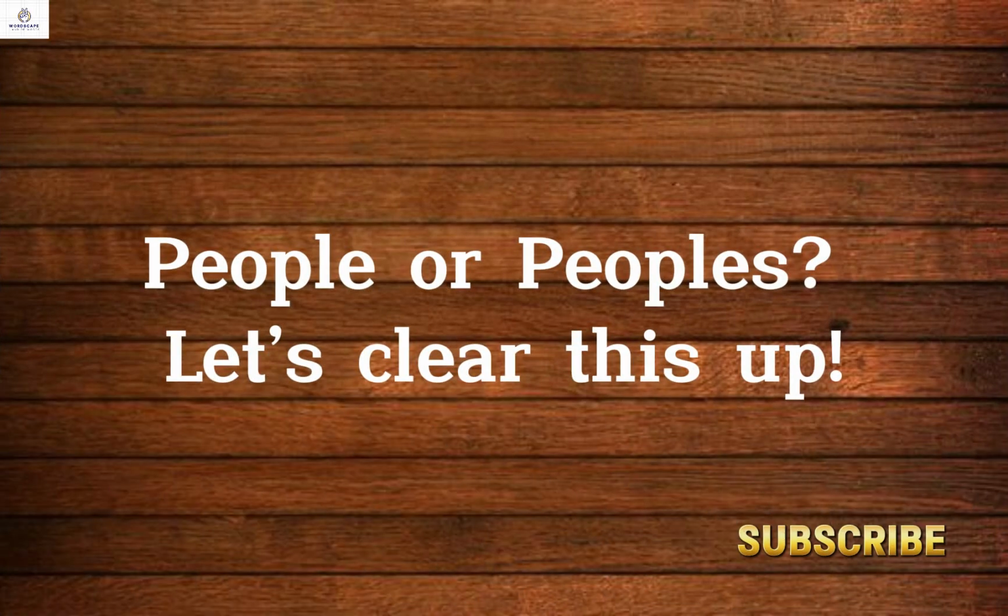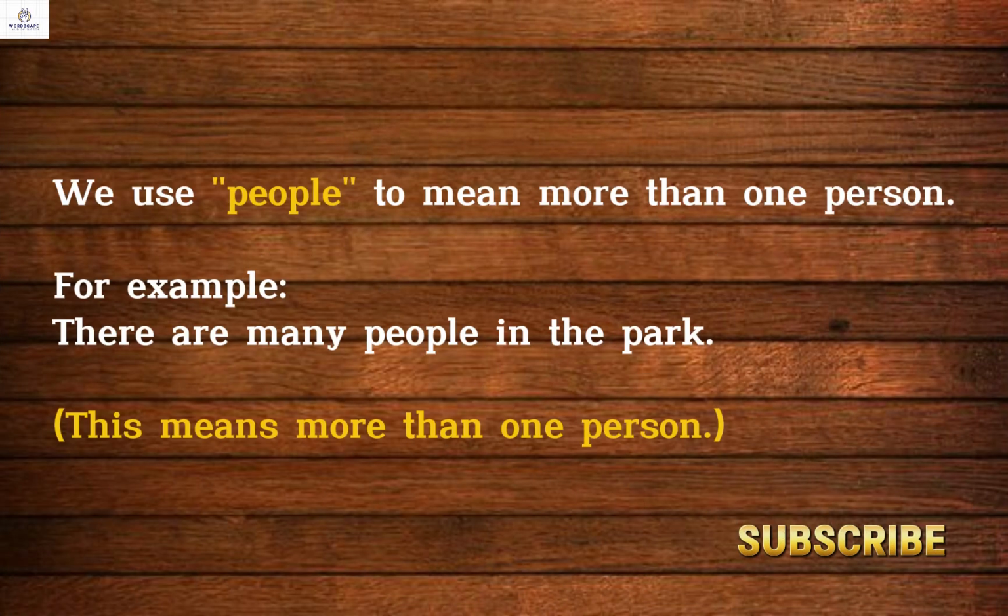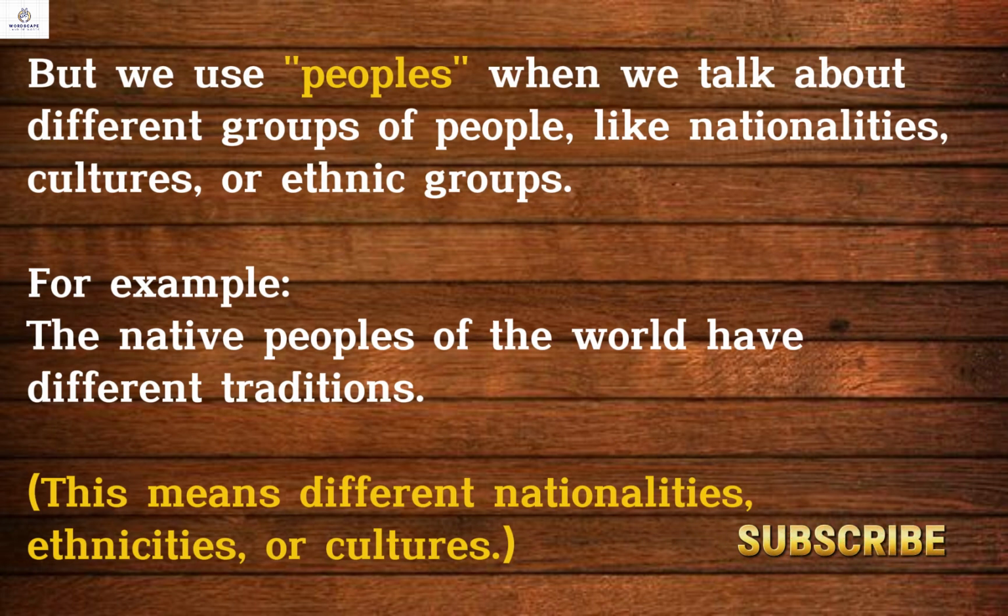People or peoples? Let's clear this up. We use people to mean more than one person. For example, there are many people in the park. This means more than one person. But we use peoples when we talk about different groups of people, like nationalities, cultures, or ethnic groups.